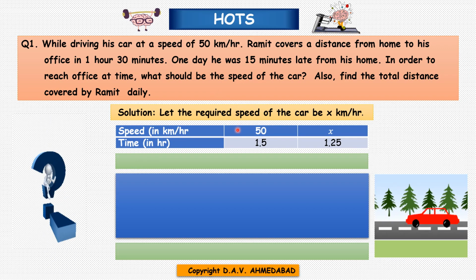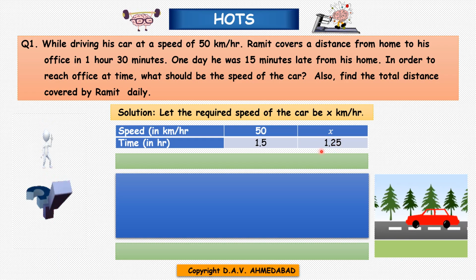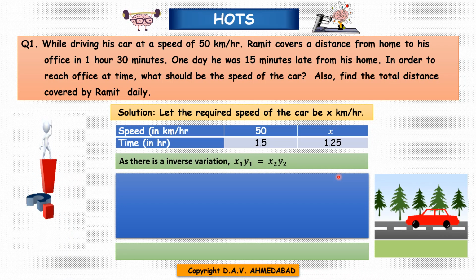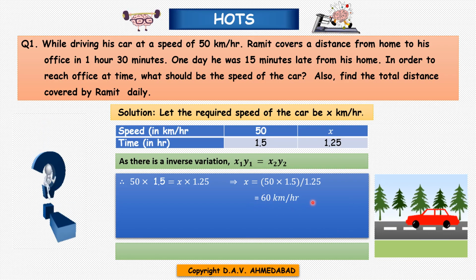1 hour 30 minutes means 1.5 hours. And he is 15 minutes late, it means we will subtract 15 minutes. 15 minutes means 0.25 hour. So 1.5 minus 0.25 is 1.25. So time is 1.25 and speed is x. Since it is inverse variation, therefore x1 into y1 equals x2 into y2. Therefore 50 into 1.5 equals x into 1.25. When you calculate, we will get x equals 60 km per hour.